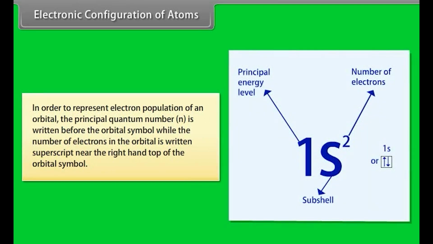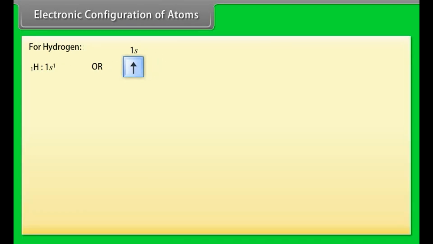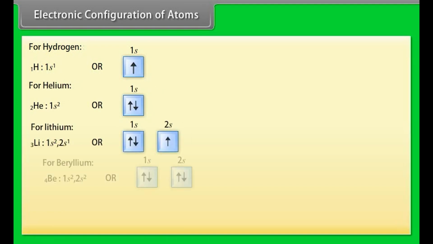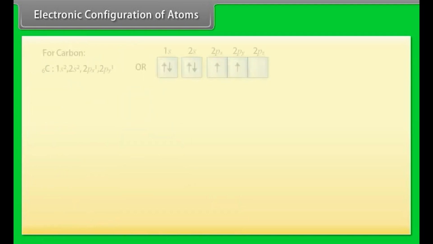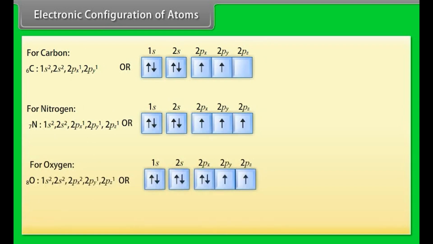Electronic configuration of atoms. In order to represent the electron population of an orbital, the principal quantum number n is written before the orbital symbol, while the number of electrons in the orbital is written as a superscript near the right-hand top of the orbital symbol. If we have 2 electrons in the s orbital of the first energy level, then it is written as 1s squared. For hydrogen, for helium, for lithium, for beryllium, for boron, for carbon, for nitrogen, for oxygen.